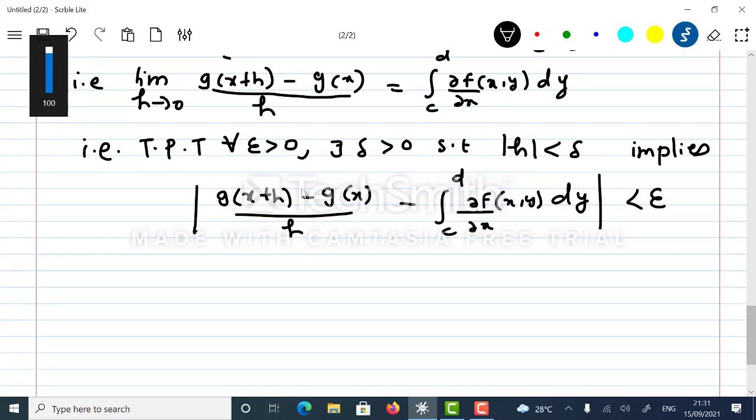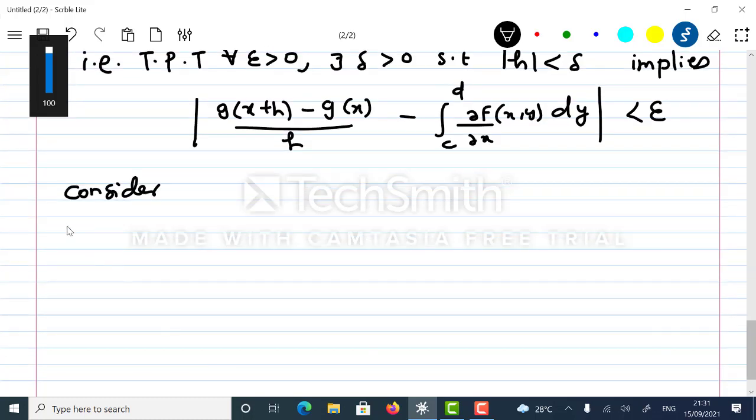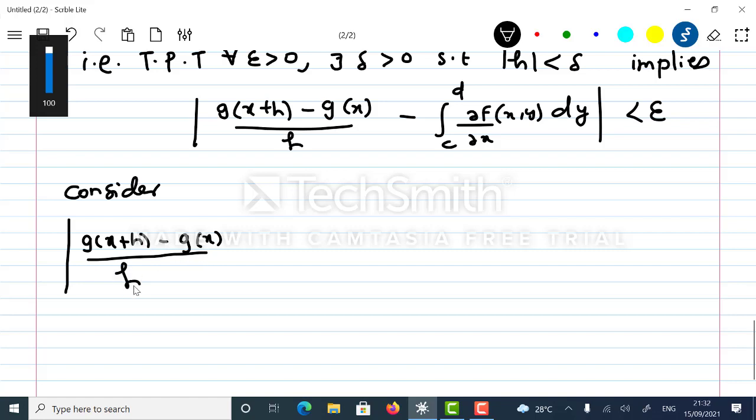Right. So what I will do, I will consider this modulus and I will show that it is less than epsilon, and I'll assume that mod h is less than delta. That delta we have to choose. Okay, so consider the difference g of x plus h minus g of x upon h minus integral c to d dou f upon dou x at x comma y dy. This difference I am calculating.